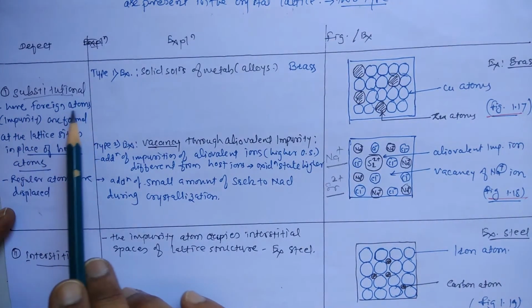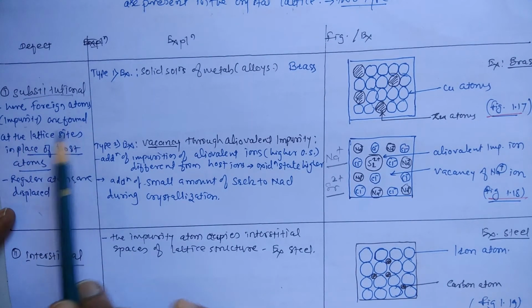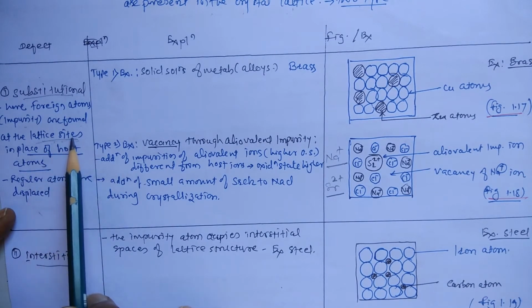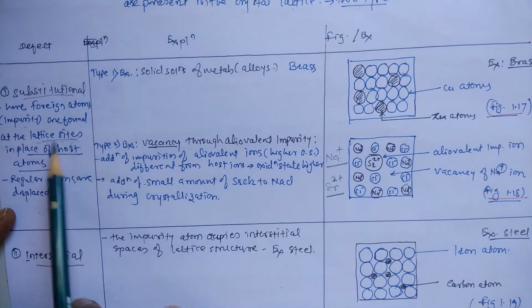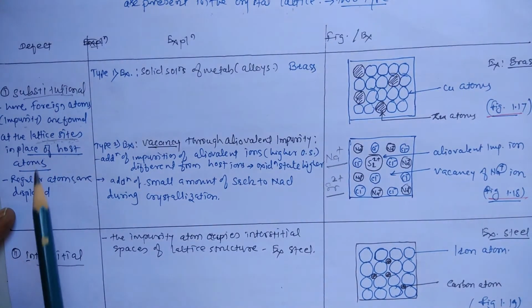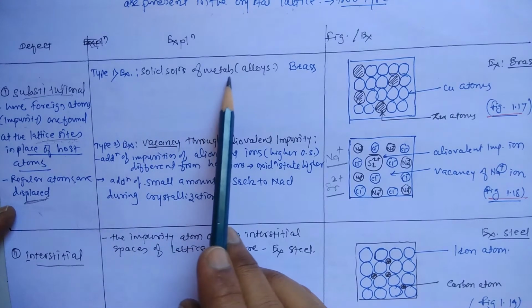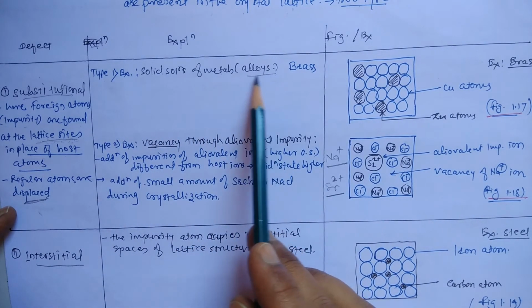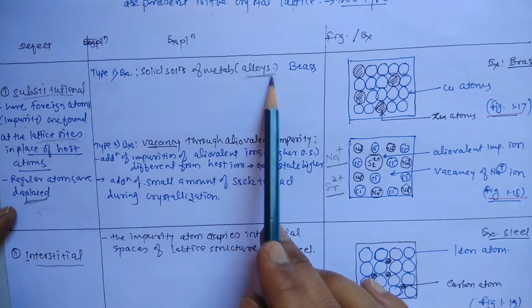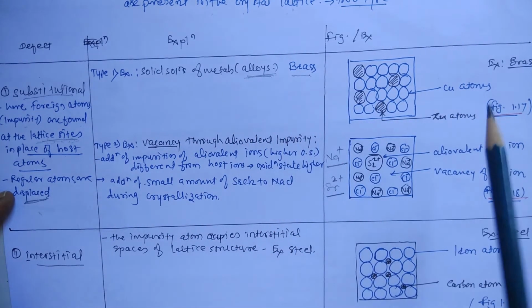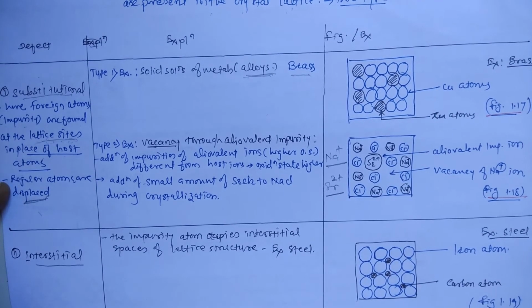In substitutional impurity defect, foreign atoms or impurity atoms are found at the regular lattice sites after replacement or substitution of the original host atom. In place of the host atoms, regular atoms are displaced. Here there are two types. The one is solid solutions of metals, the formation of alloys. For example, how these are formed? That is brass.